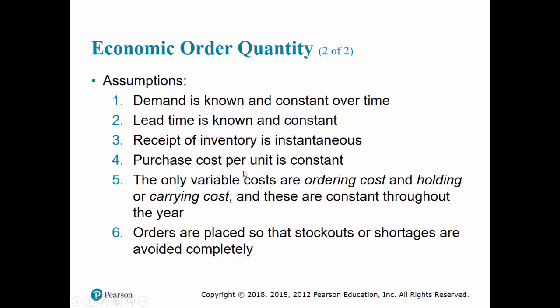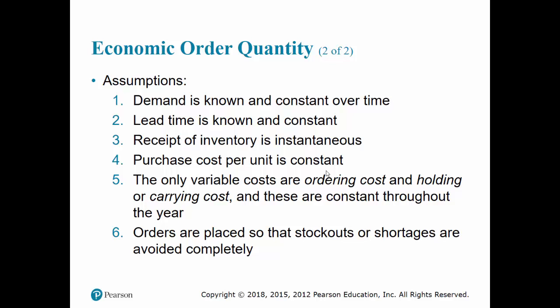Now, purchase cost per unit is constant. That means the cost of the item is independent of the order quantity. If you order 100 or if you order 1,000, it doesn't matter. The cost of the item, whatever it is, $5, $10 per unit, is exactly the same. So if this assumption is true, then the cost of the item is irrelevant for the decision analysis for economic order quantity.